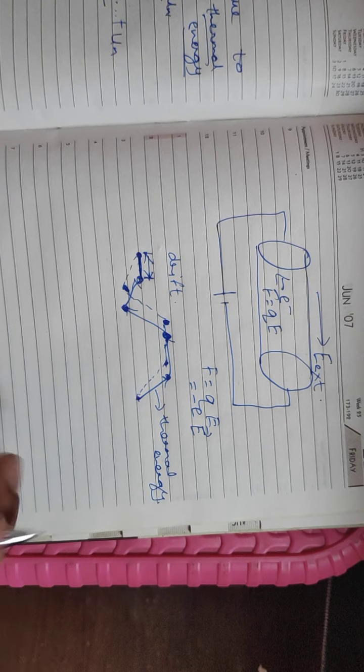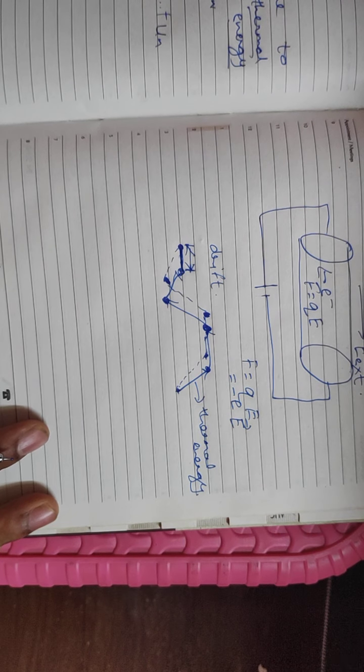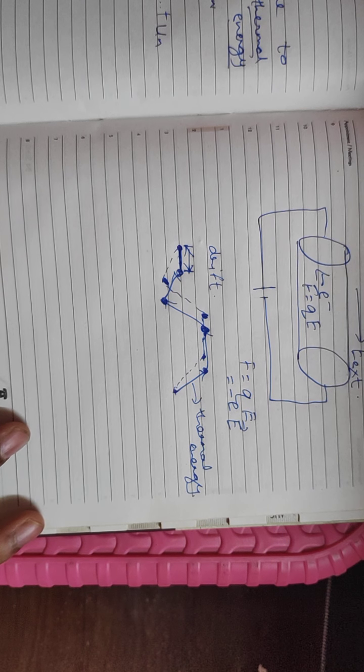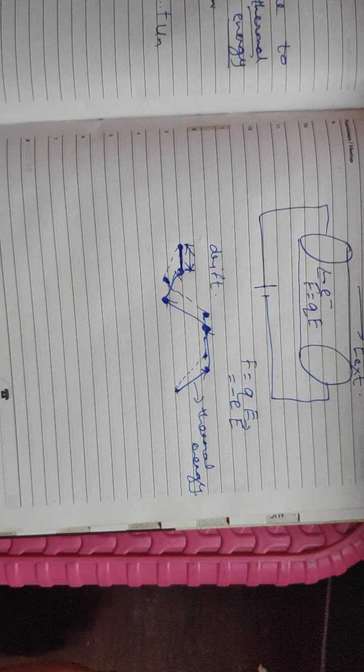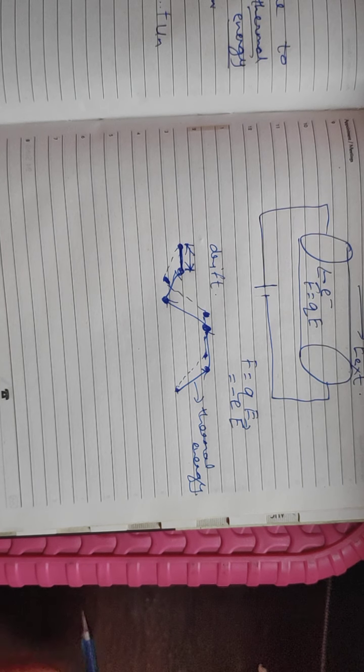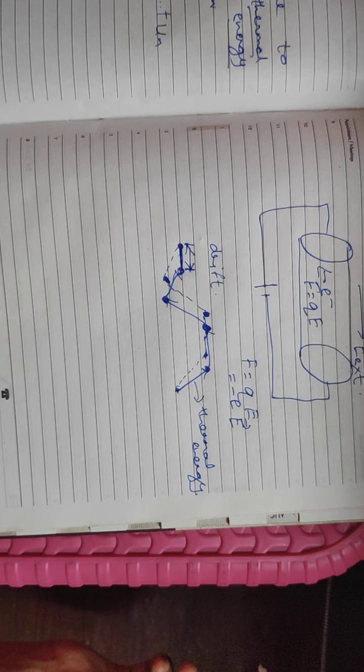Actually, this word drift might be known to most of the boys. What we actually call drift: whenever you apply the brakes to a bike and the bike needs to stop at a particular place, but instead, due to slippage when you apply sharp brakes, the tire doesn't stop at the actual position but slides towards a further position, and that is known as drift. Many of the boys might be doing stunts using drift. So this is drift.